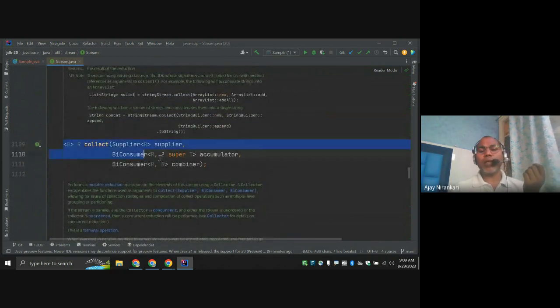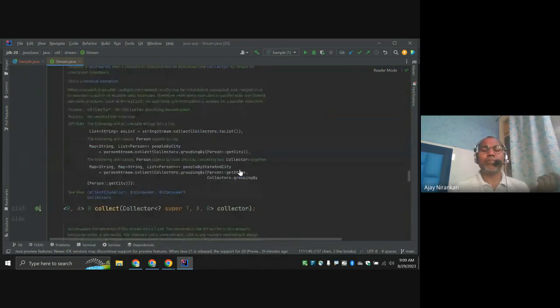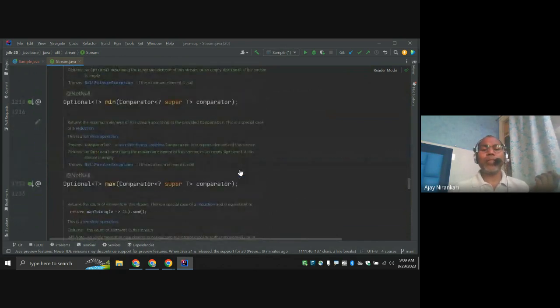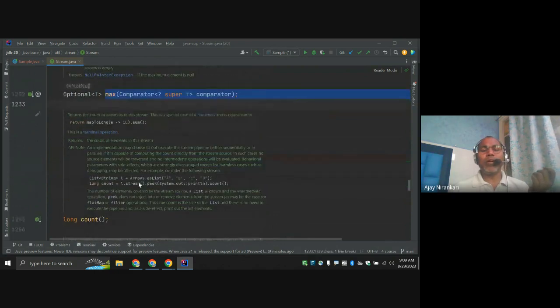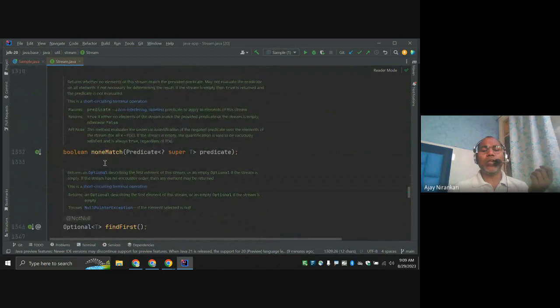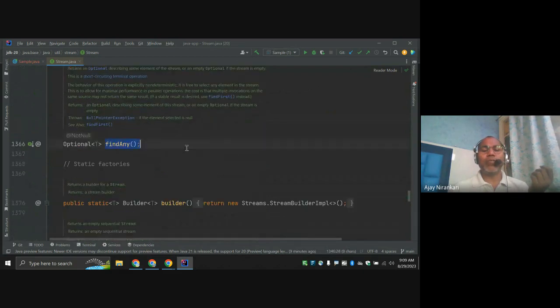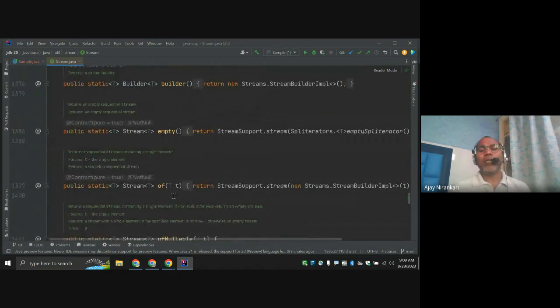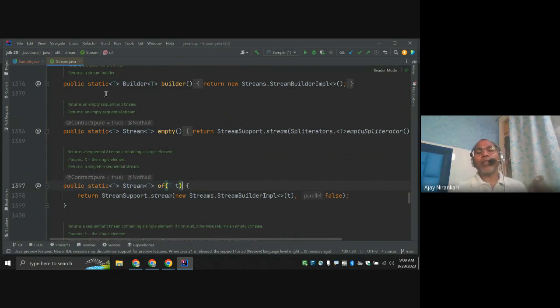Abstract means a method which doesn't have a definition; some implementation class defines it. So there are lots of methods here: min, max, count, any match, all match, none match, find first, find any. These are the static methods.